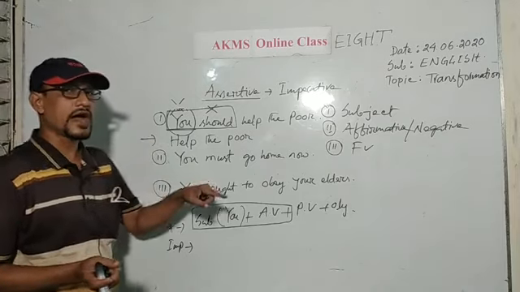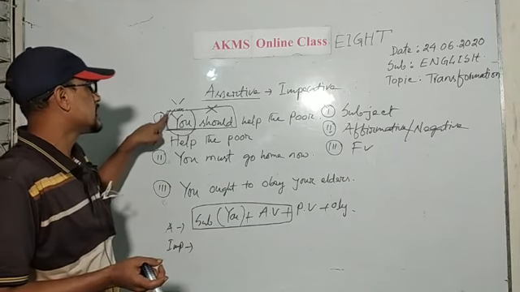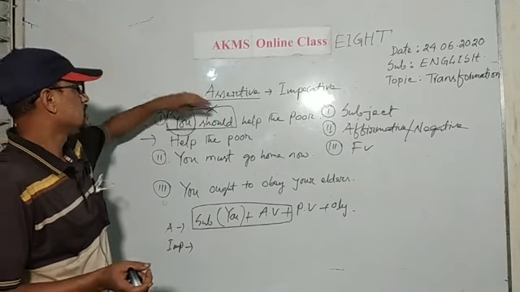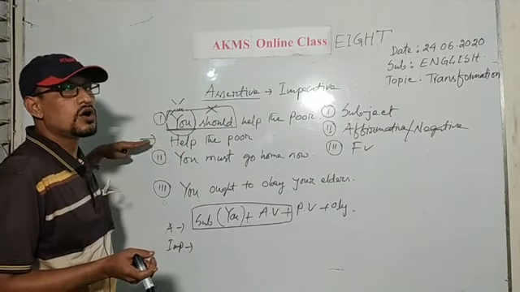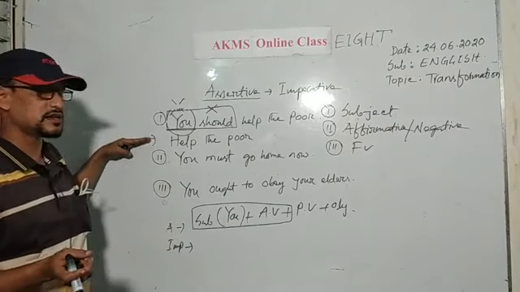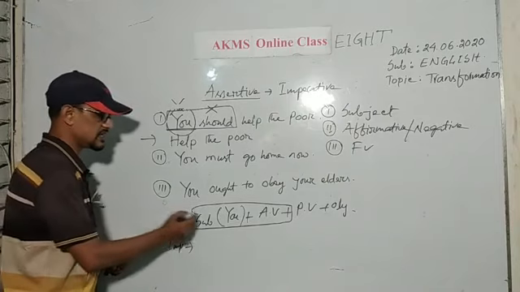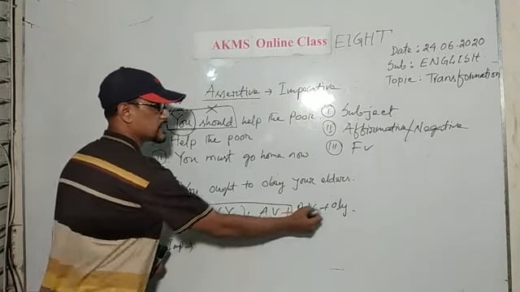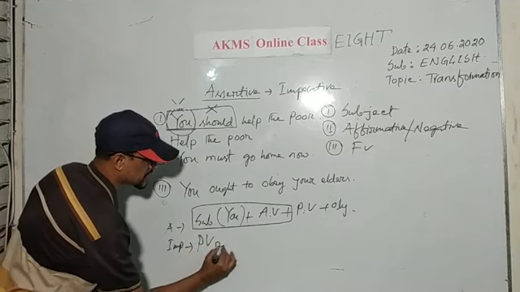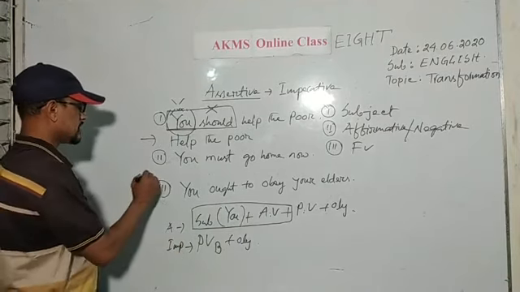When you can find you as the subject of an assertive sentence, and if the sentence is in affirmative mode, then you can do it. It is the rule of transforming an assertive sentence to an imperative sentence. Whenever you find you as the subject and auxiliary verb, principal verb, object, then what is the structure? Principal verb, base form and object. It is the imperative sentence.